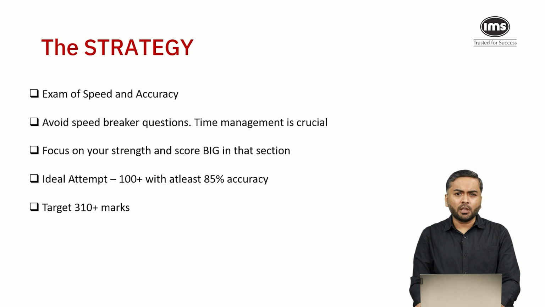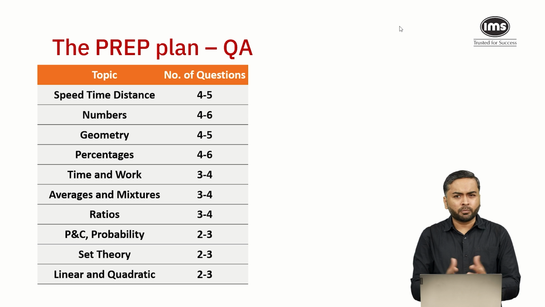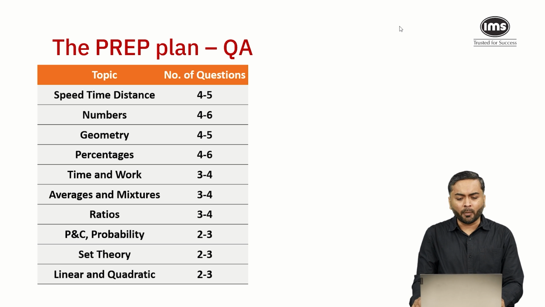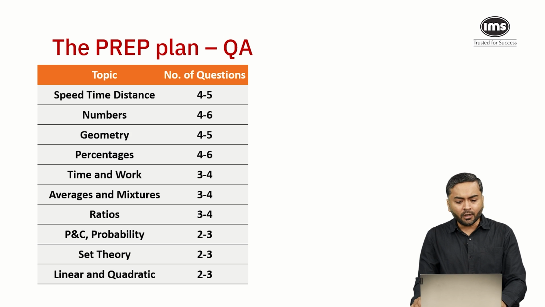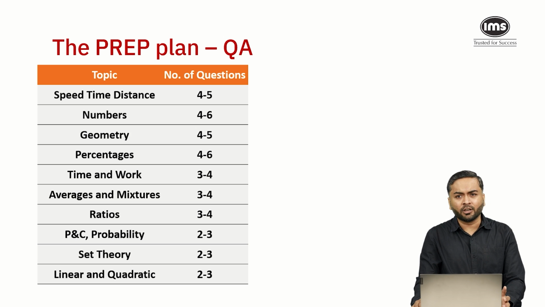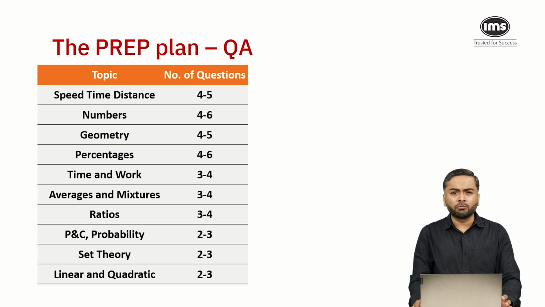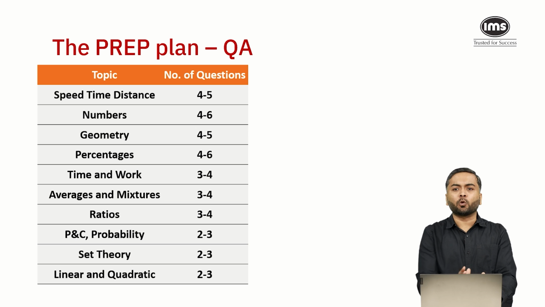Now, if we talk about the quant breakup, over the last 2 years, the paper pattern is more or less stable. You can say speed, time, distance, numbers, geometry, percentages. You'll have around 4 to 5, 6 questions from each of these areas. Time and work, average, mixtures, ratios will have close to 3, 4 questions, and PNC, probability, set theory, linear and quadratic equation will have around 2, 3 questions, and a couple of questions from various other topics, but more or less this is the set paper, you can say.